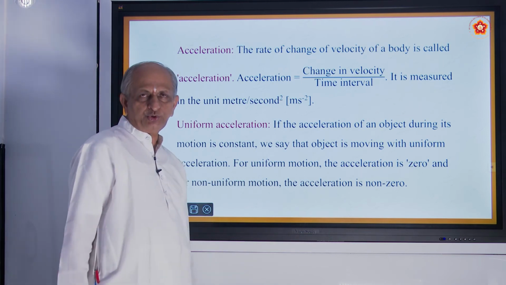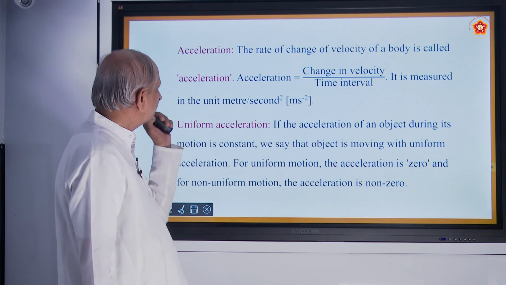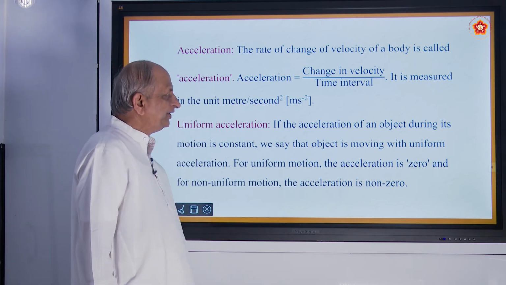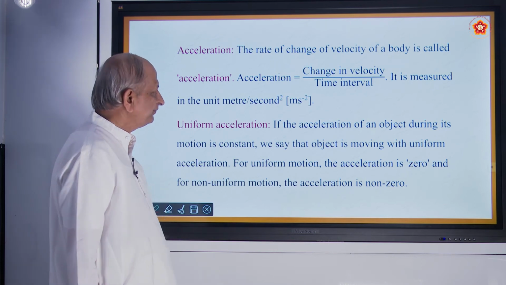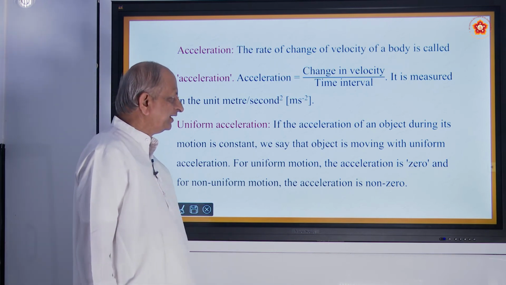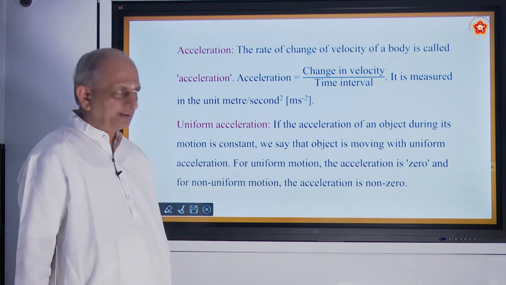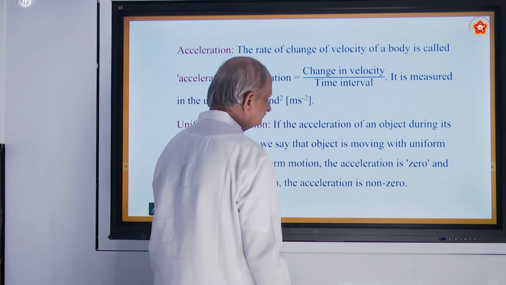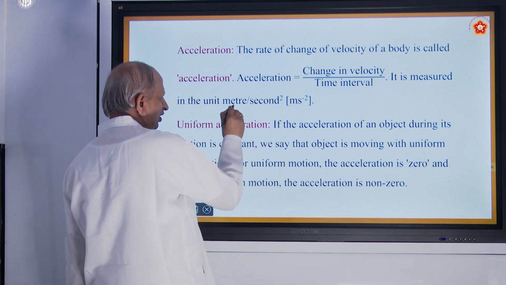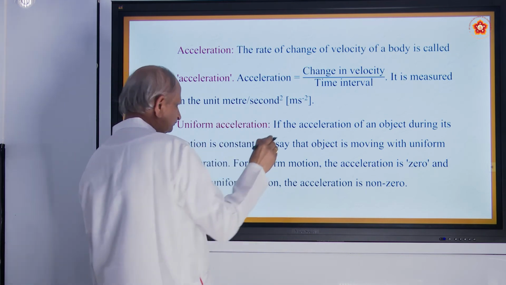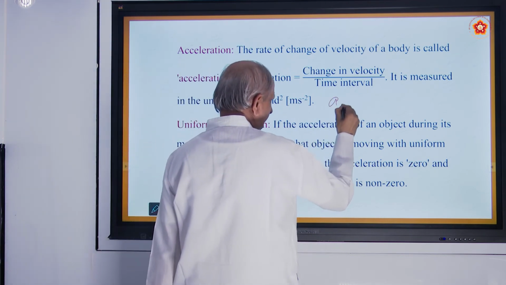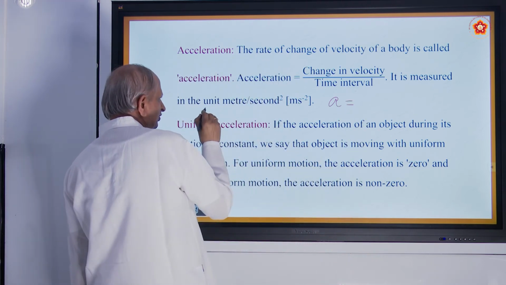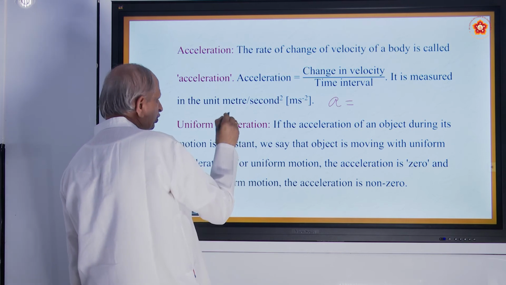Now comes a new topic called acceleration. Rate of change of velocity of a body is called acceleration. Formula: change in velocity by time taken, measured by the unit meter per second square. Suppose a body starts with the initial velocity u.